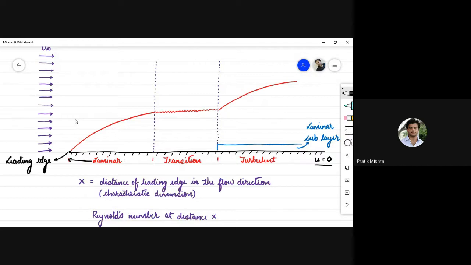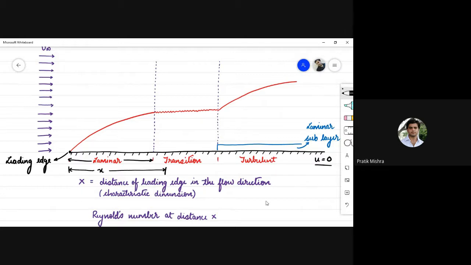the boundary layer can be classified into 3 regions. Suppose from the leading edge, you consider any distance x, which is the distance from the leading edge in the flow direction, also known as the characteristic dimension.